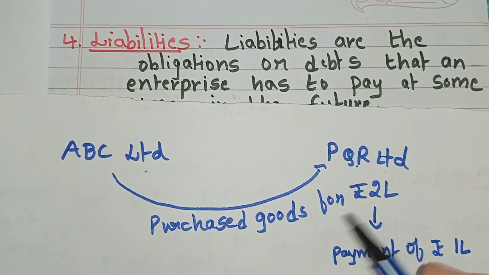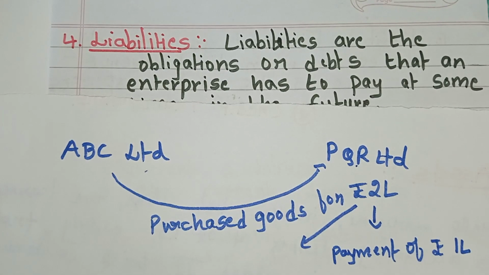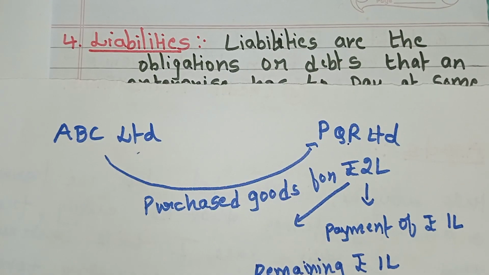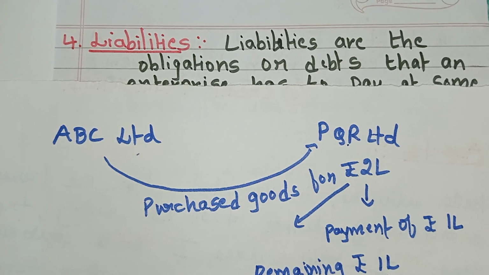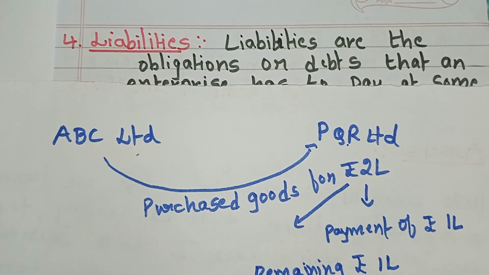And what about the remaining rupees 1 lakh? Here, the remaining amount of rupees 1 lakh will be considered as liability. This 1 lakh is the liability.